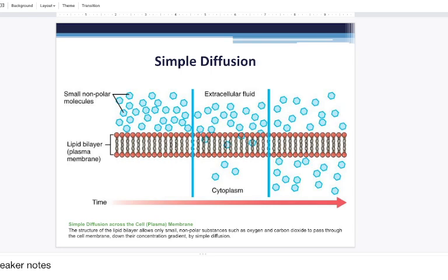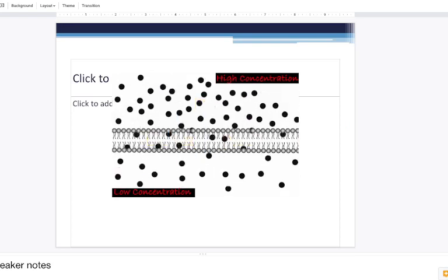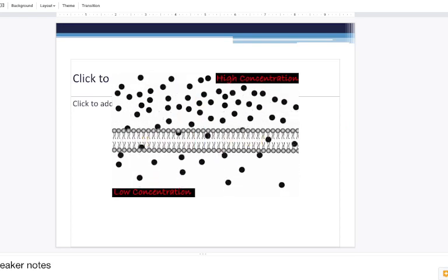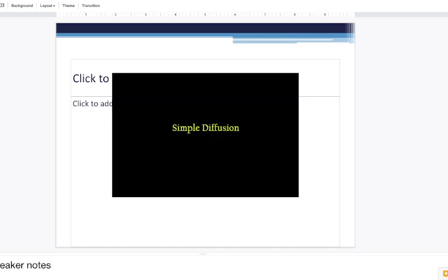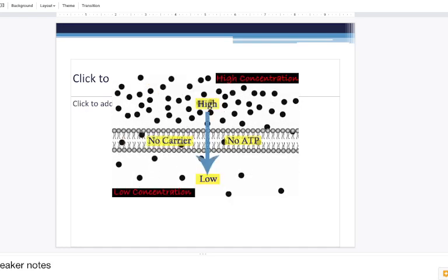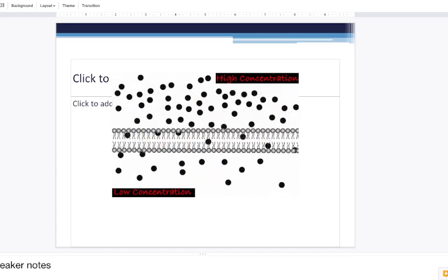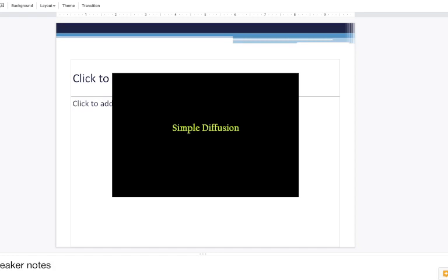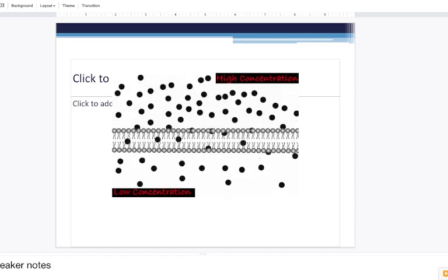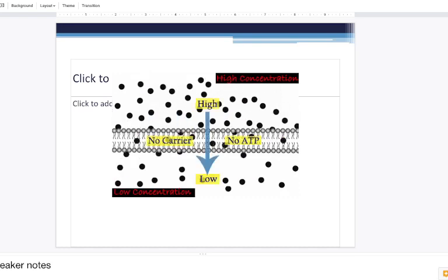And here's a little picture to help you. There's the high concentration on the external environment, a low concentration on the inside. There's no carrier, there's no energy needed. It will go through simple diffusion to go to the inside of the environment. Now this only happens when this molecule is able to freely pass through the cell membrane, because not all molecules can just simply diffuse into a cell.